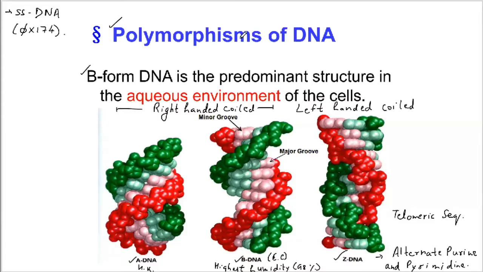The structure of A, B, or Z DNA does not alter their chemical or coding information. It is just the form or the conformation of the DNA. Suppose you are sitting, now you stand up, your height is not going to change. Whether you are sitting or standing, if you are 5 feet, you will remain 5 feet.